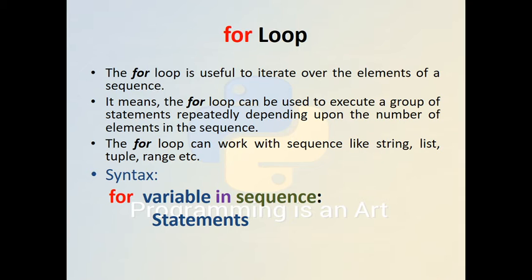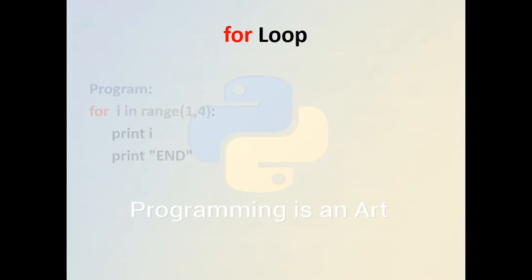So this loop is very important, and it has more significance than the while loop. The for loop can be worked with a sequence like strings, list, tuple, array, range. These already well defined structures can be used in the for loop. The syntax of for loop is the for, whatever variable we decide, and in sequence, and the number of statements we can mention in the scope.